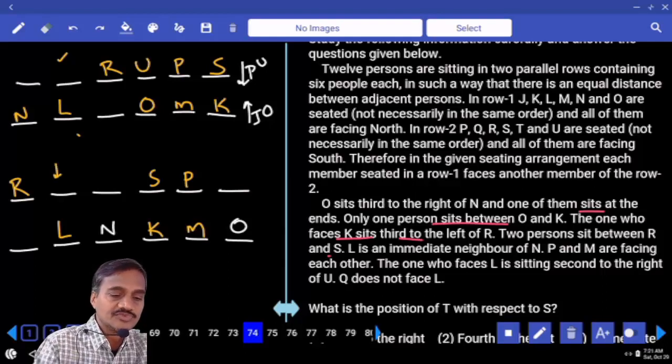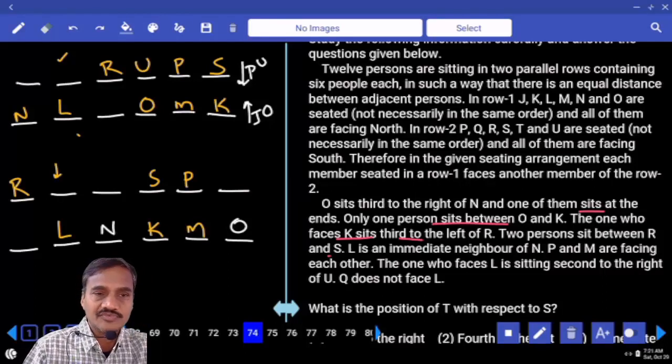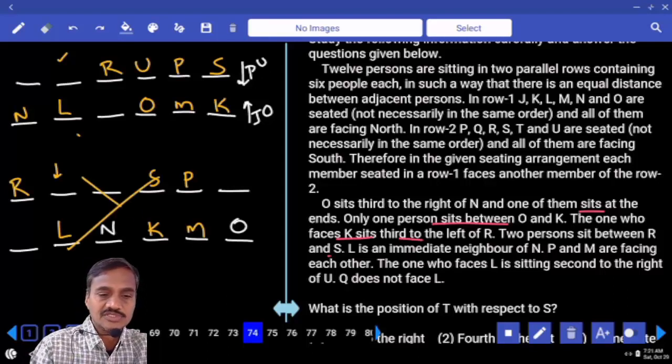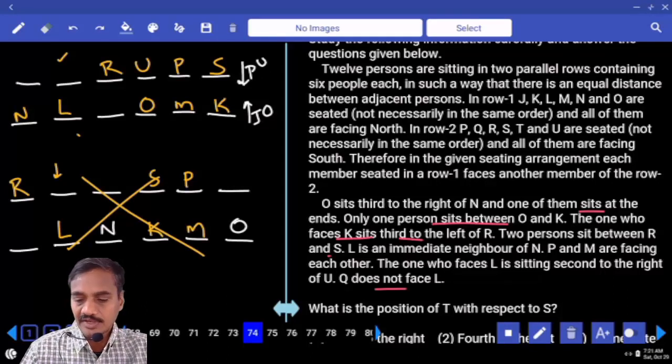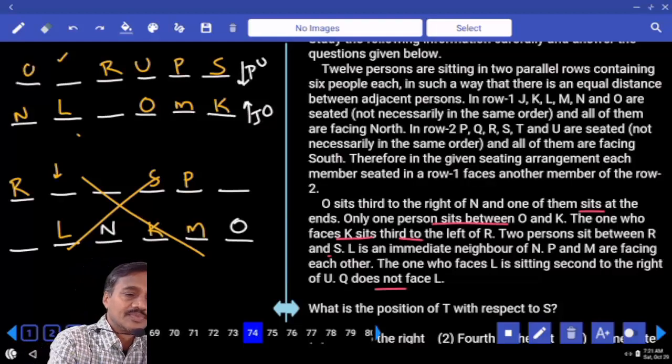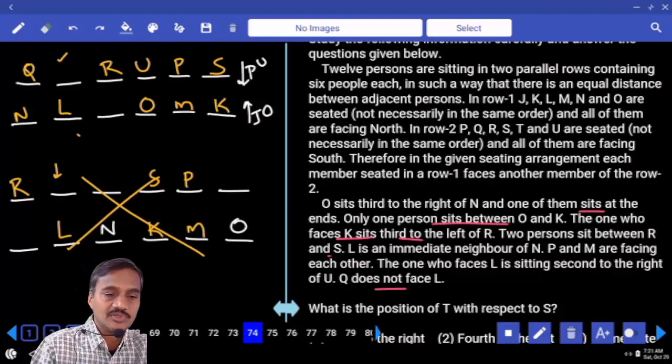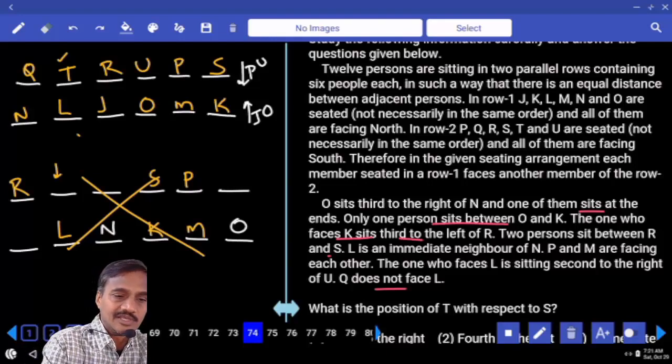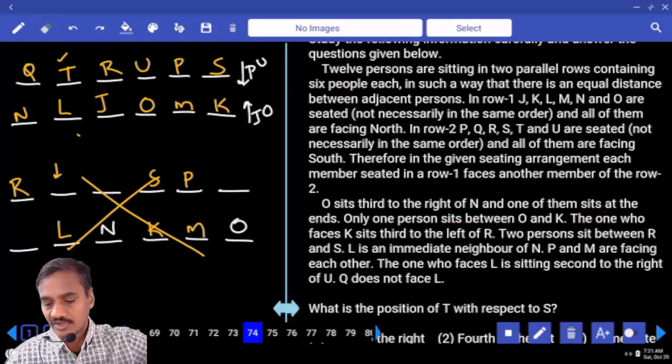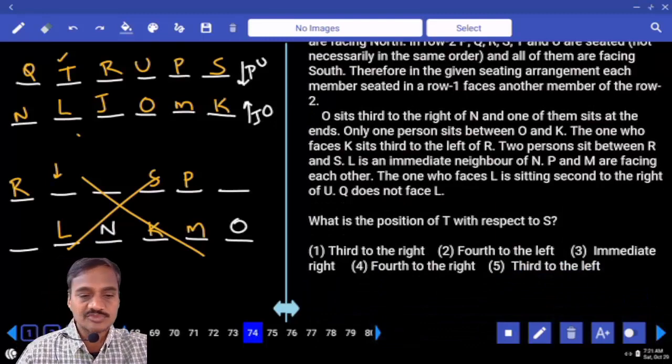Now this one, who is facing L seated second to the right of you, is it possible? No, and this case is ruled out. Then next one, Q does not face L, this is Q. Then tell me who is the person after P, Q, R, S, T and U. Now in this case, J, K, L, M, N. Then according to this one, what is the position of T with respect to S?